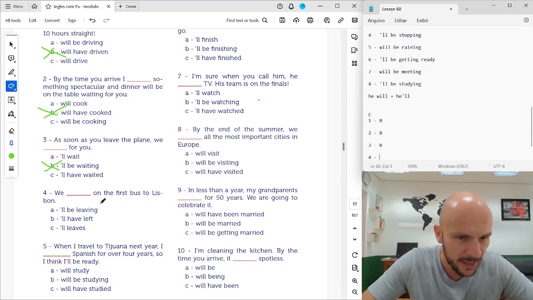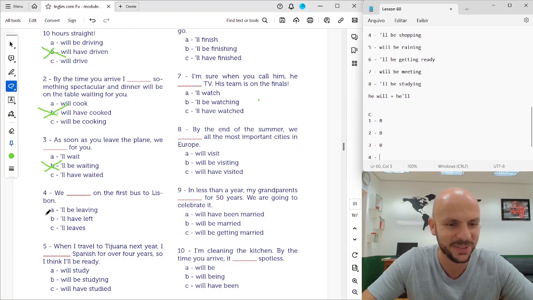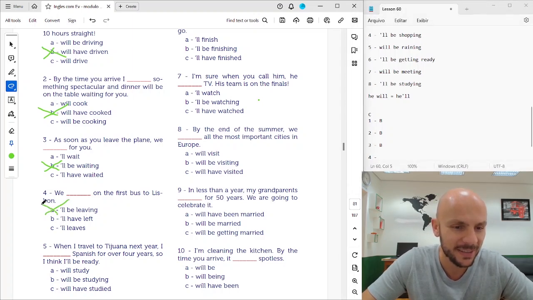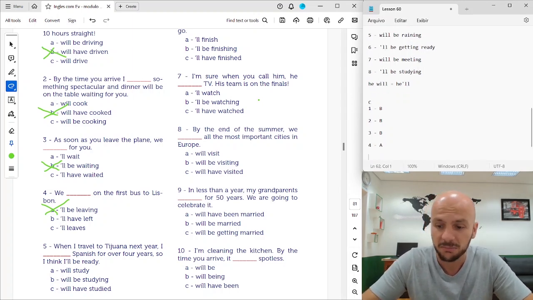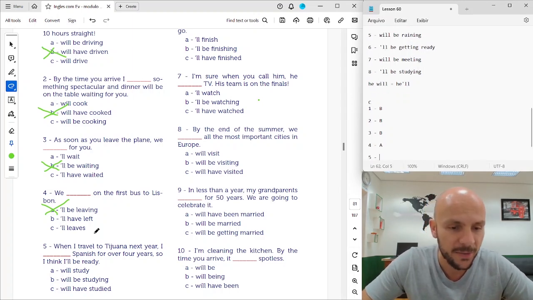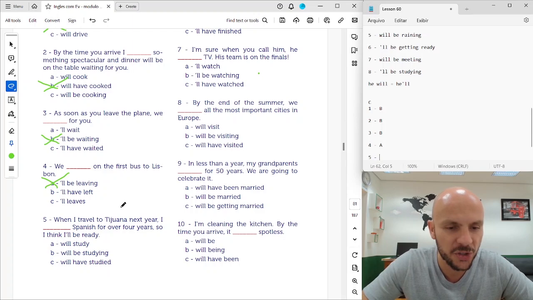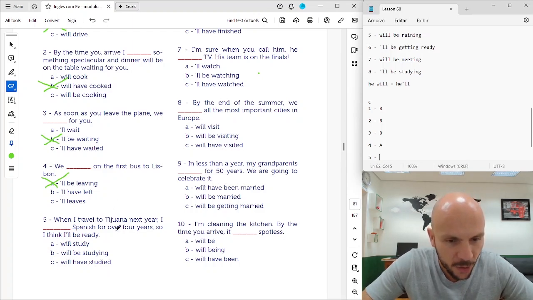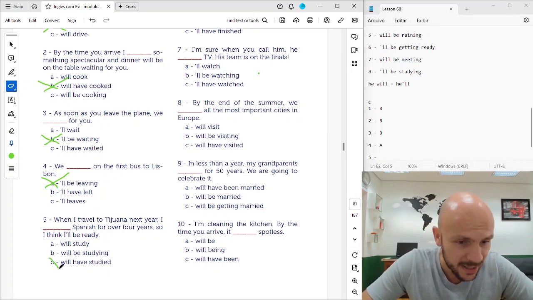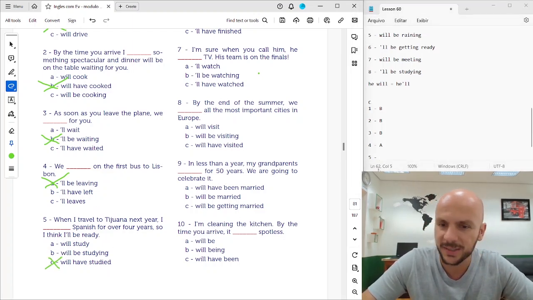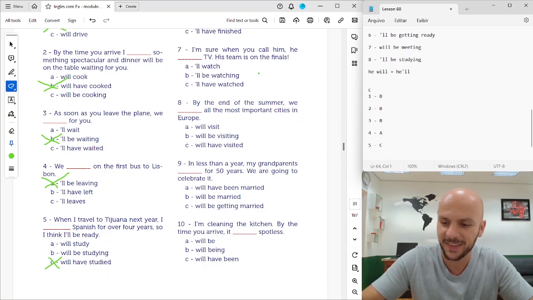4. We on the first bus to Lisbon. We will be leaving. We have left. Will leaves. No, we leaves. We'll be leaving. Okay, we will be leaving. Letter A. 5. When I travel to Tijuana next year, Spanish for over 4 years, so I think I'll be ready. When I travel to Tijuana next year, I will have studied. I will have studied. 5, letter C.